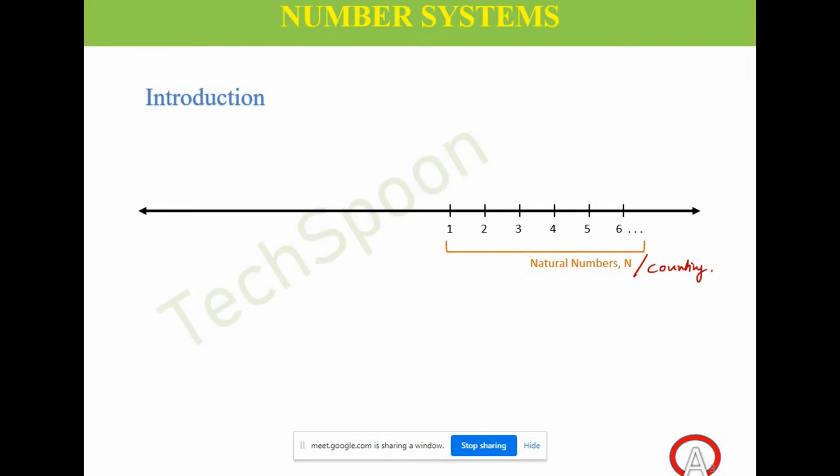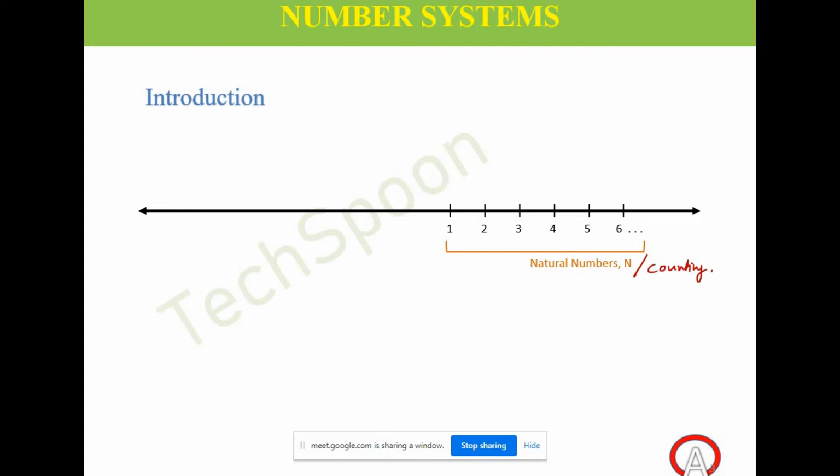If you have 5 or 6 people in a room and I ask you to count them, you'll count 1, 2, 3, 4, 5. You won't start counting from -1 or from 0. We usually start counting from 1. That's why they are called counting numbers.